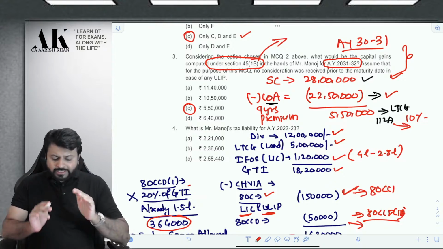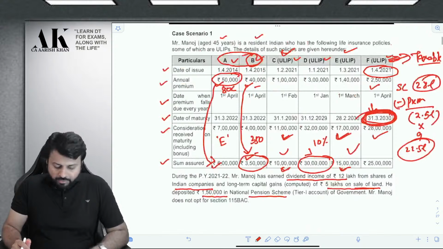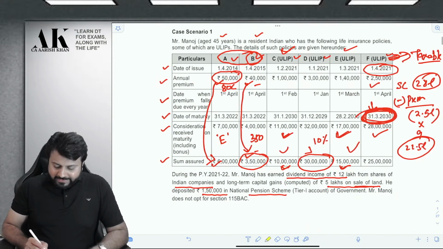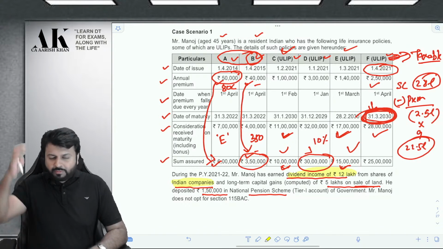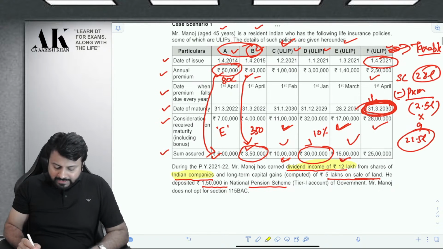Okay. What is Mr. Manoj's tax liability? Now let us see what all things Mr. Manoj has. Beautiful question. The first thing which Mr. Manoj has is dividend income of 12 lakh from shares of Indian company. This will be taxable at slab rates.